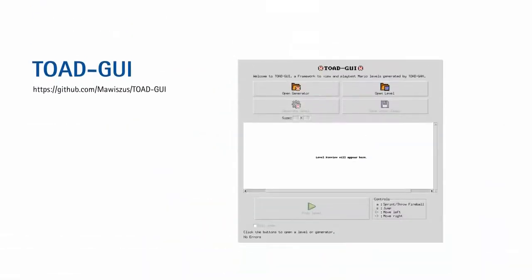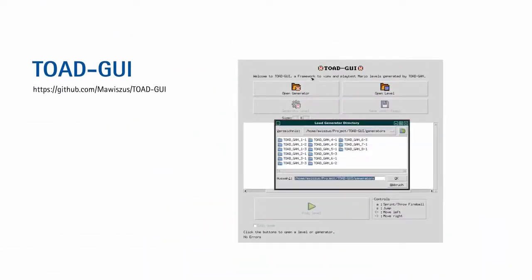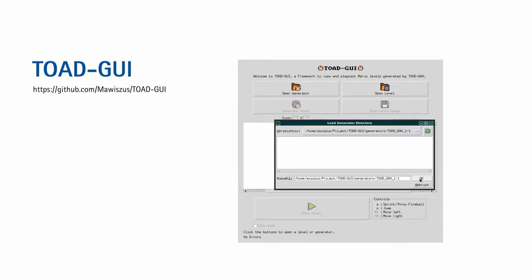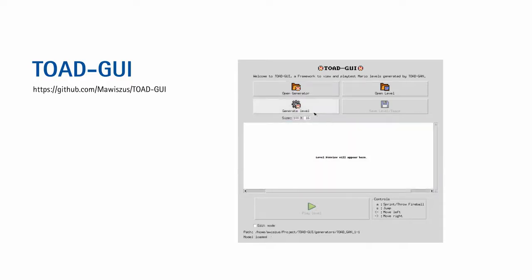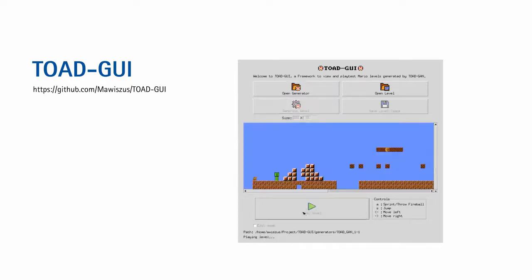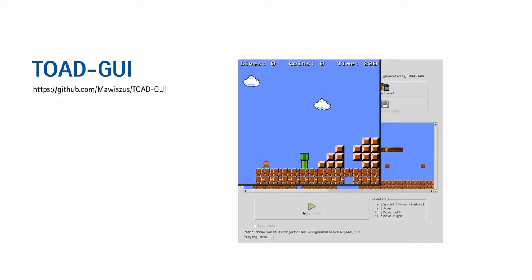If you want to try generating and editing some levels yourself, check our GitHub for TOAD GUI, where we provide TOAD-GANs for the different Super Mario Bros. Levels, and it allows you to generate levels of arbitrary sizes, edit them, and you can even play them.